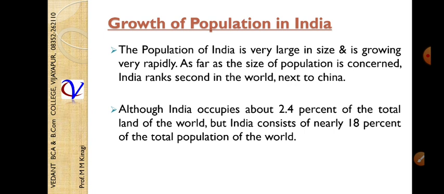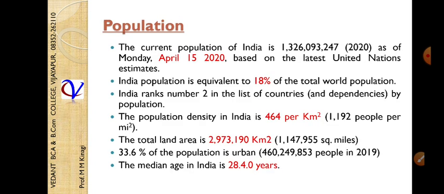The population density of India is 464 per kilometer, which means 1,192 people per square mile are staying.